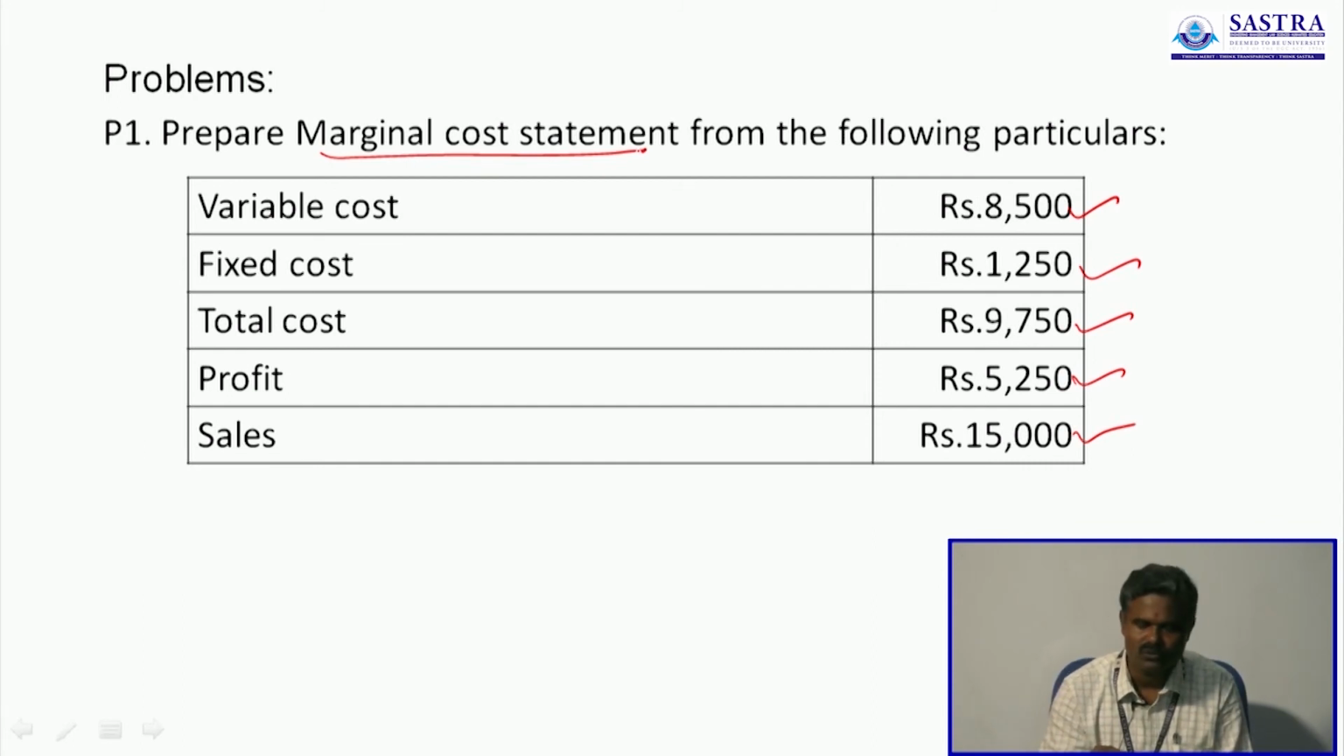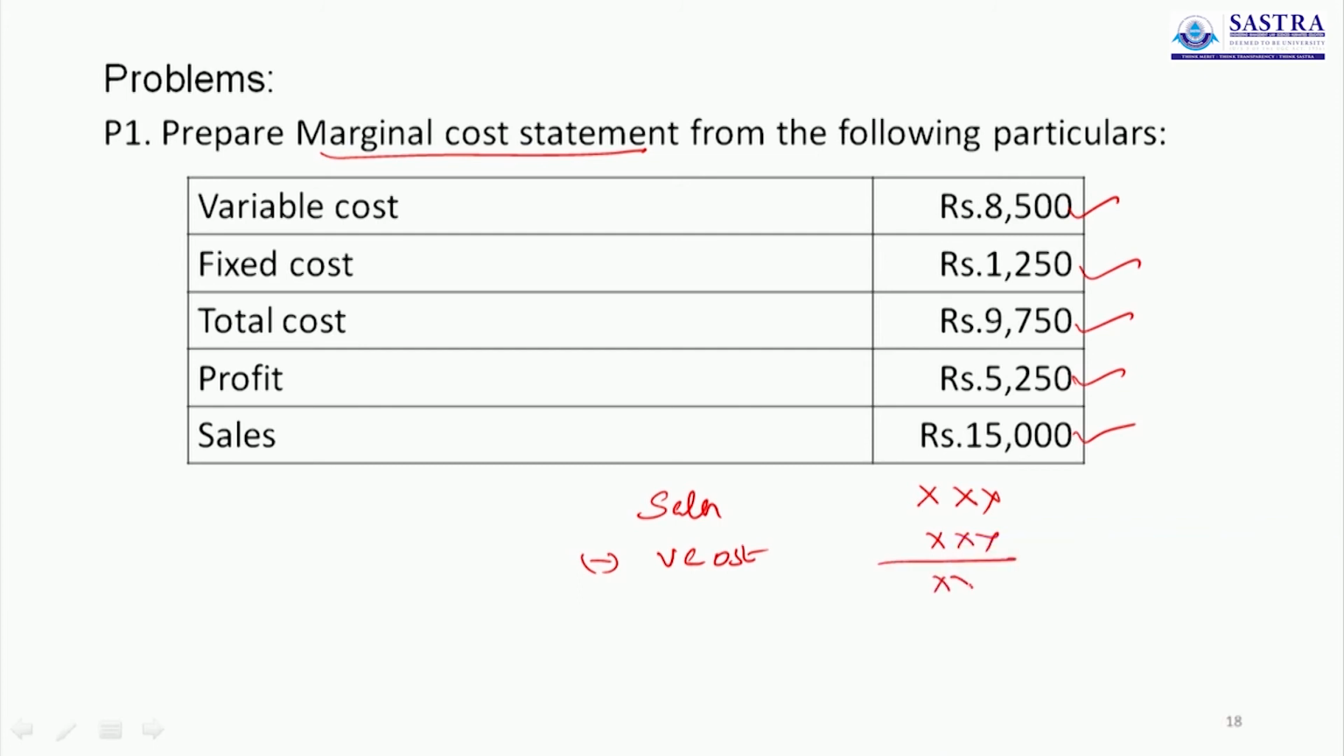So already you know the way of preparing a marginal cost statement. The marginal cost statement starts with sales, less variable cost, the difference between sales and variable cost is equal to contribution, less fixed cost.